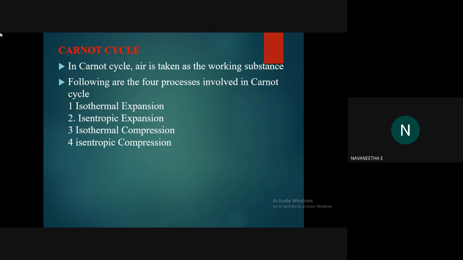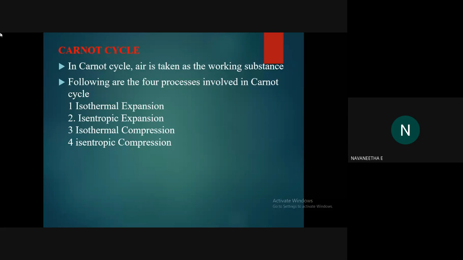That means the process should be adiabatic. If you want the entropy of the entire system to be a constant value, we have to make the entire process adiabatic. So that is called isentropic expansion, meaning increasing volume.